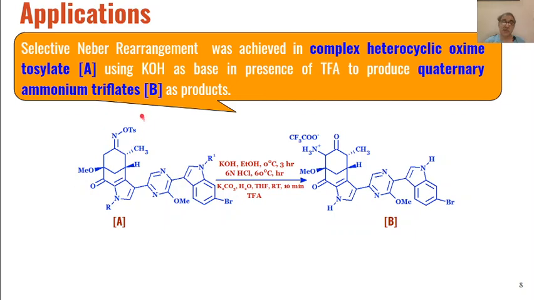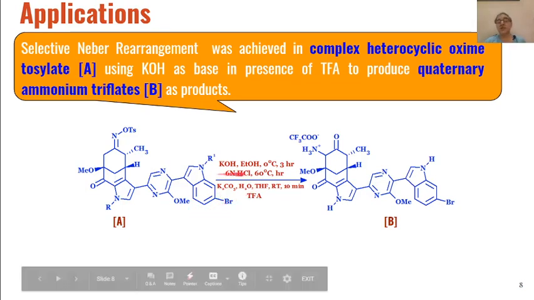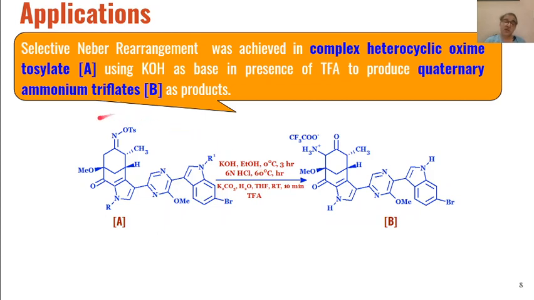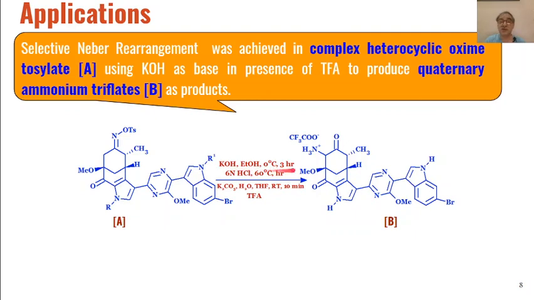So this is the main functional group which will undergo Neber rearrangement, but the other functional groups present, like methoxy, then keto, then tertiary amine, then pyrazine, are not affected by the reaction conditions, and the only reaction which takes place in this molecule is at the ketoxime tosylate region.